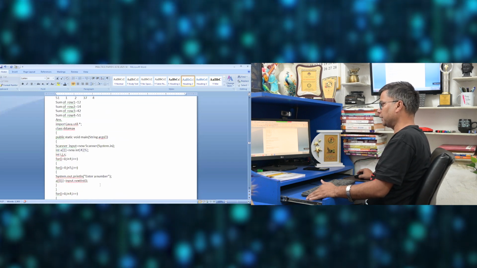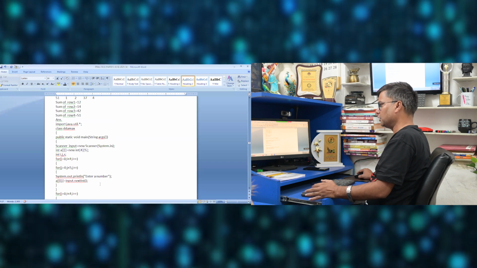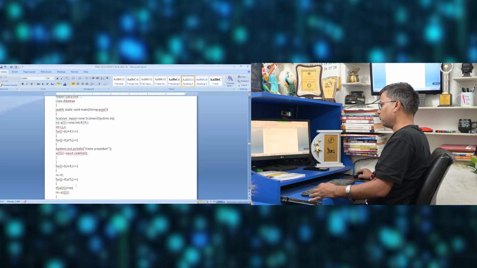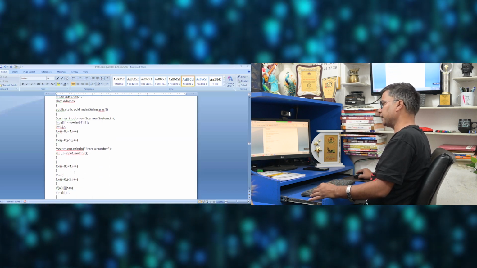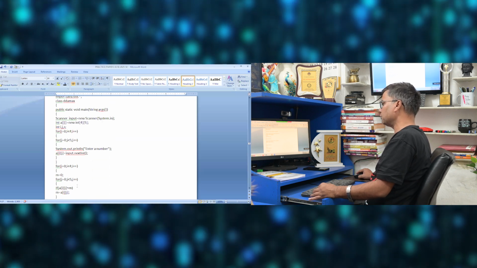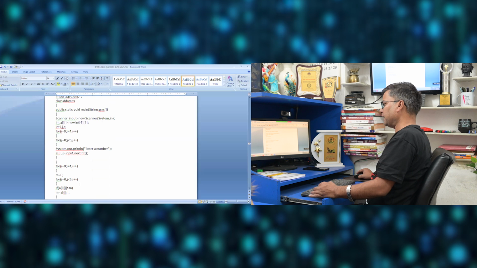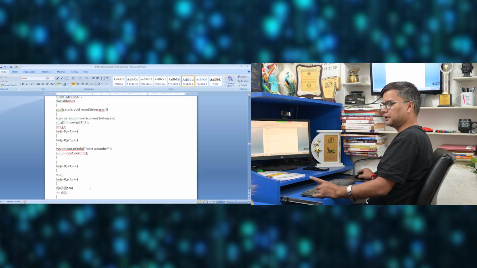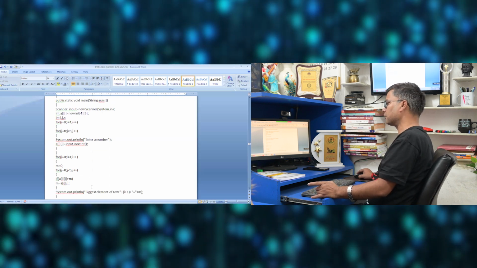I ask the input a[i][j] equal to input.nextInt. Once this is done, for i equal to 0, i less than 4, I take m as 0, m for the maximum. j begins from 0 and goes to less than 5. If a[i][j] is greater than m, then m equal to a[i][j].